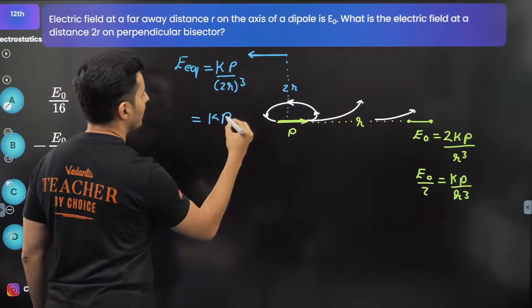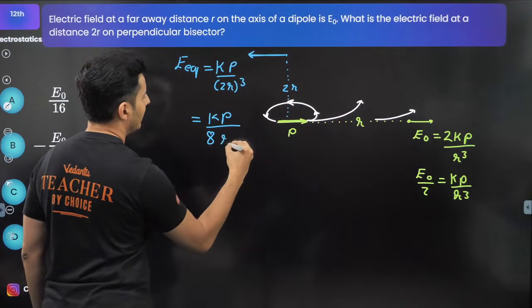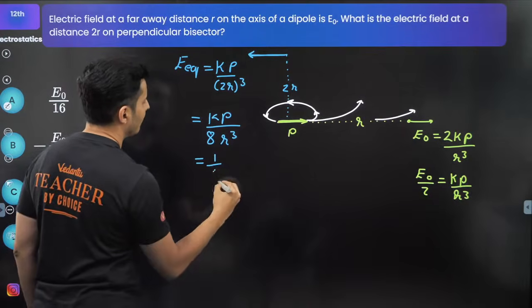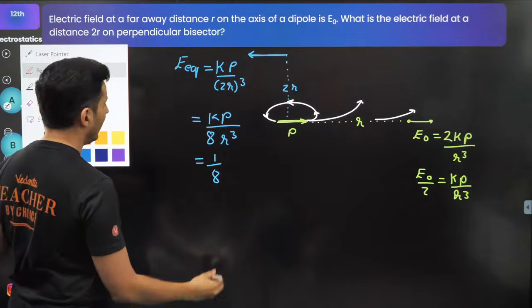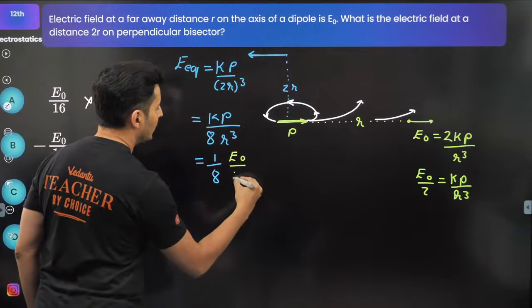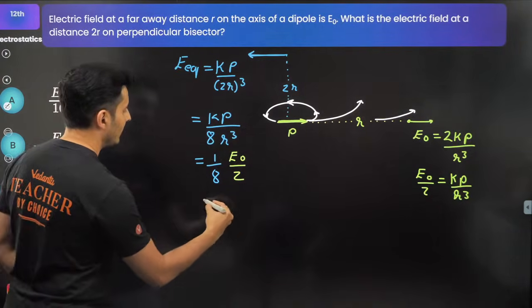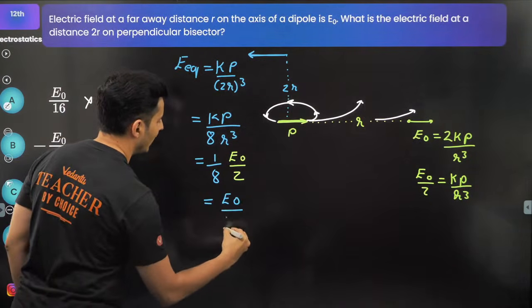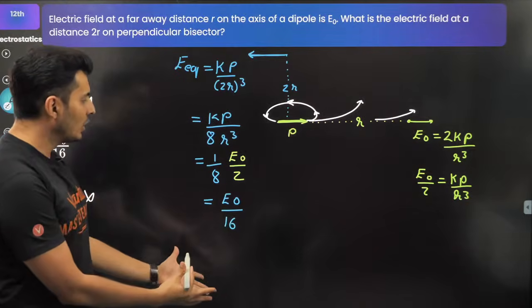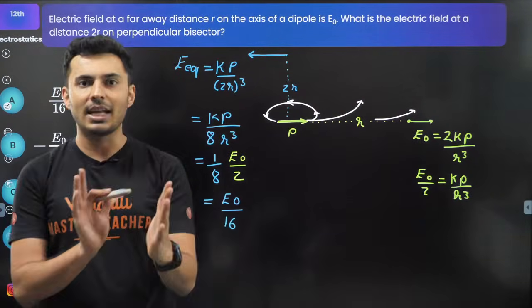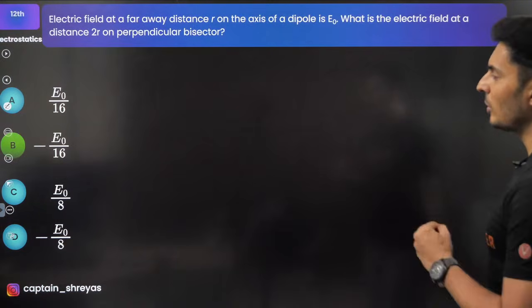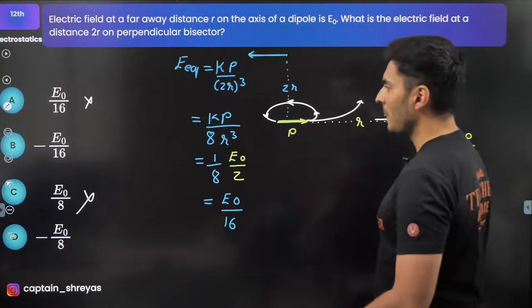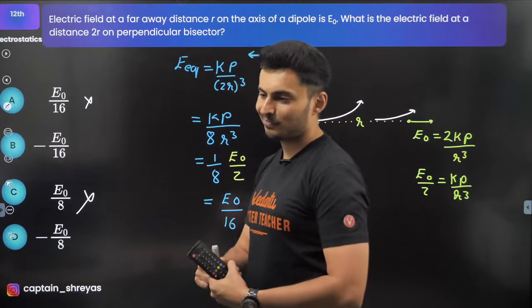Here I get kp, 2 cube is 8, and r cube. So here I can write 1 by 8, kp by r cube, which is nothing but E naught by 2. Hence, the final solution will be E naught by 16. This is magnitude wise, but direction wise it is exactly opposite. So it should be nothing but option B with the minus sign, of course.